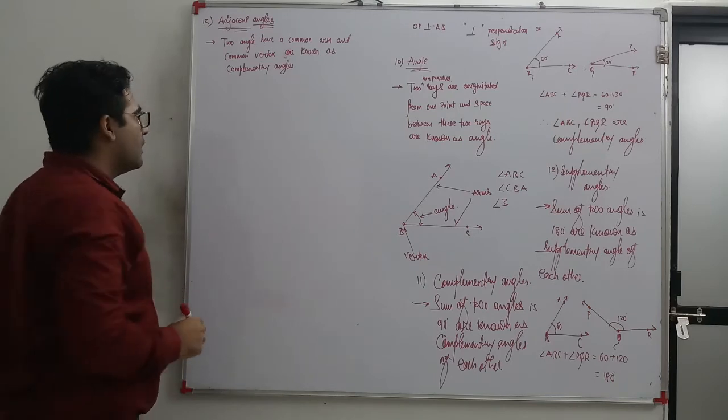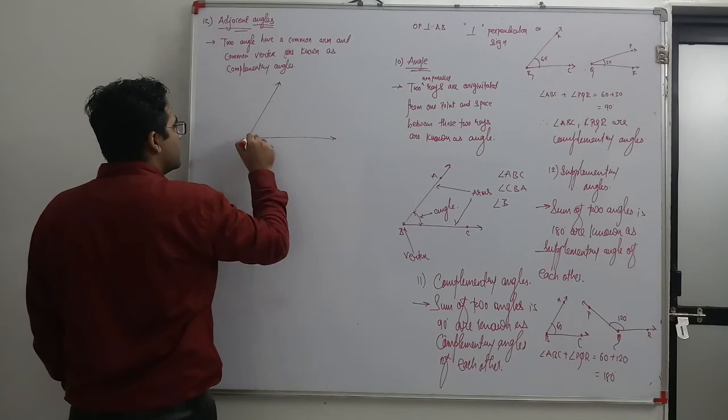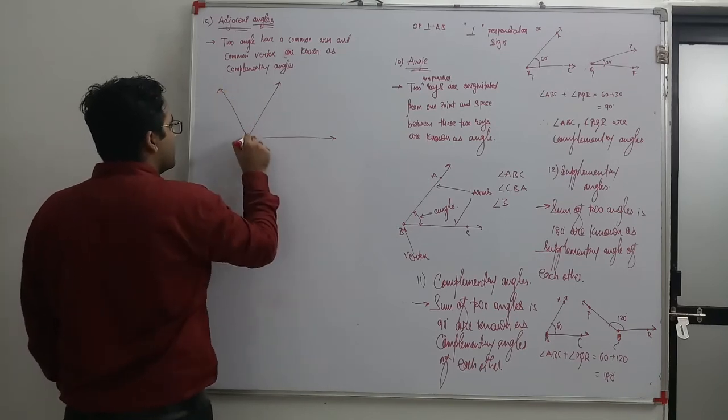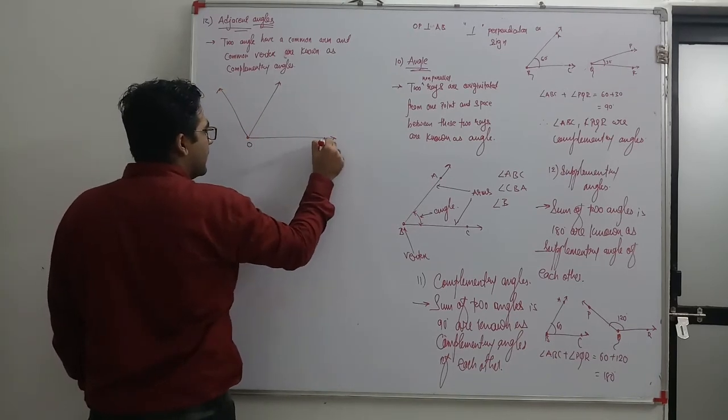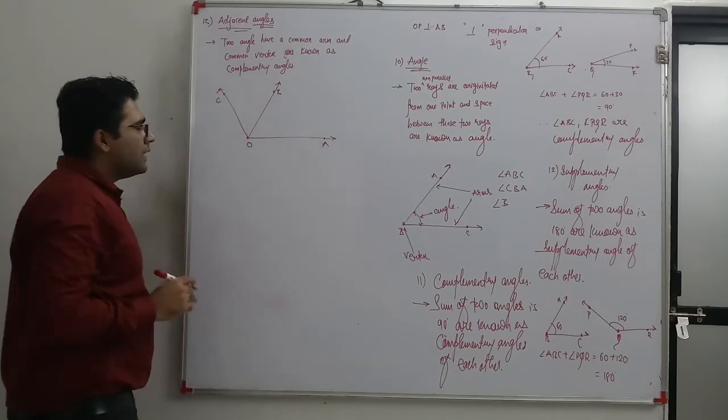So see that I have written like this, I will draw like this angle O, A, B and C. So see what happened.